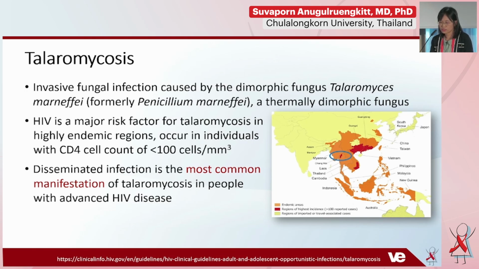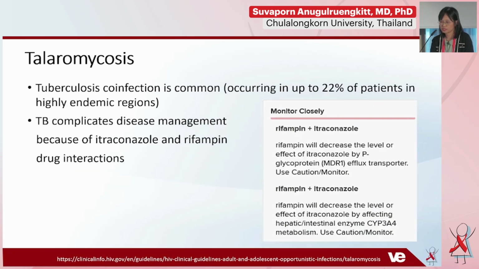However, the skin lesion, which is the most specific, is a late manifestation and can be found in 40 to 70% of patients. Tuberculosis is also a common co-infection that can occur with talaromycosis, in up to 15% of patients in highly endemic regions, which can complicate disease management because of the drug interaction between itraconazole and rifampicin. So in settings where you can do therapeutic drug monitoring, we should monitor the itraconazole level.